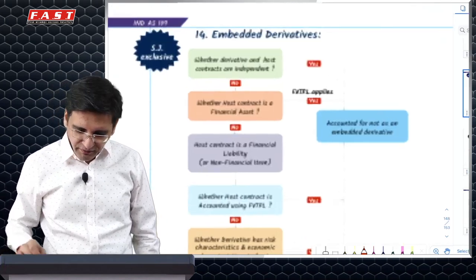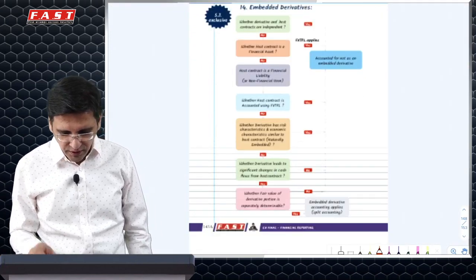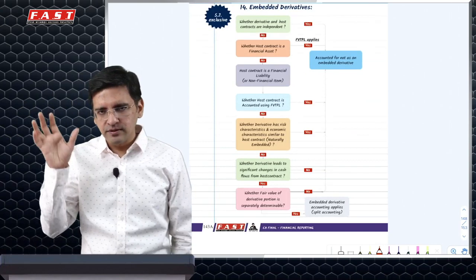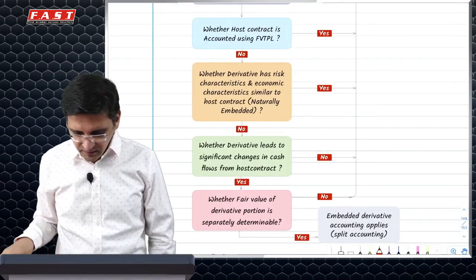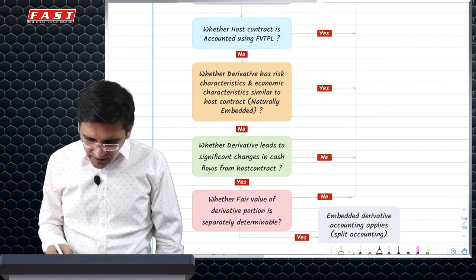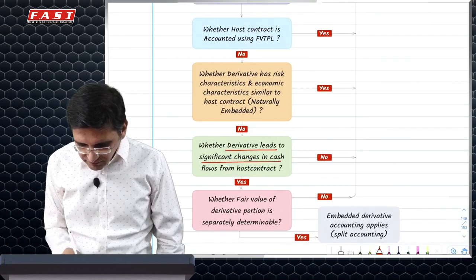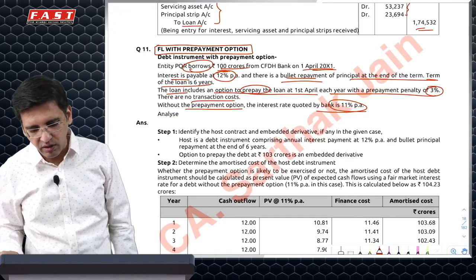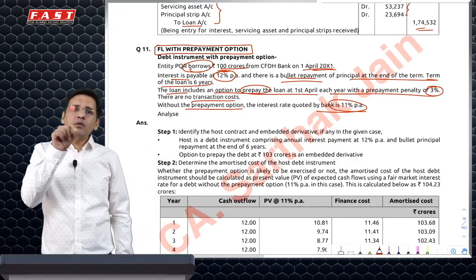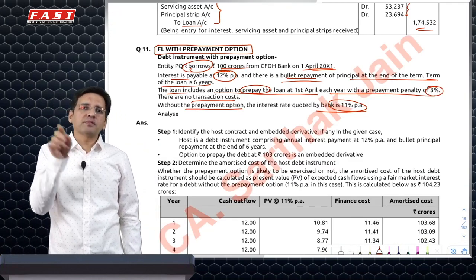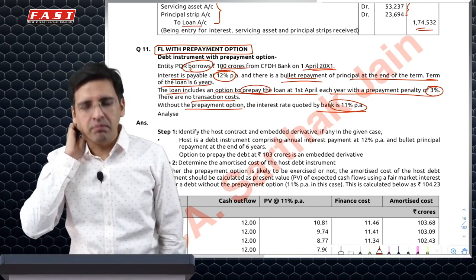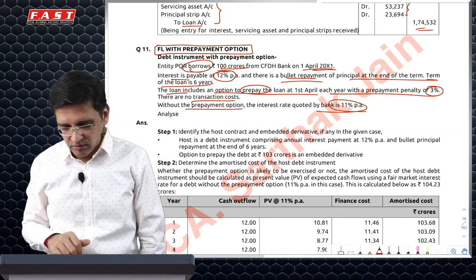So these are the set of conditions which you can read through quickly. Because this question has a lot of problems in terms of students' understanding, this is why I'm harping on this. It says the derivative leads to significant changes in cash flow from the host contract. In this example, it is the loan contract. Now, when do I say that the derivative has changed my cash flow significantly? For that, I will have to have an estimation involved, not a policy.